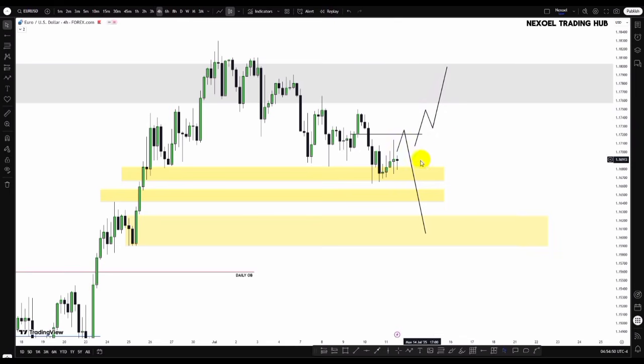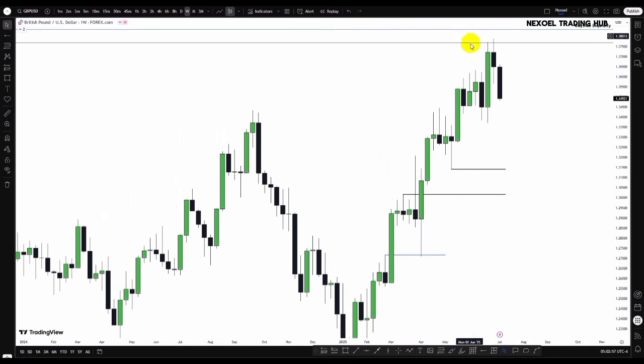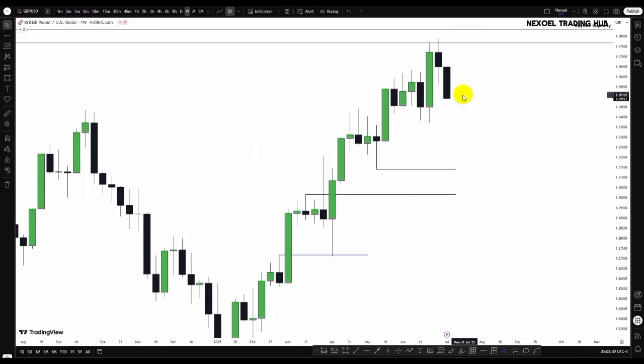Let's check out the GBPUSD pair, guys. Here in GBPUSD, what we can clearly see is we had that perspective two weeks ago to see price first seek this buy side. But I pointed out to you guys from the daily that we saw price reacting at the main threshold of a supply zone. And then we anticipated that last week would give us bearish continuation to the downside. So what we can see clearly now is that price has traded to the downside, and clearly we're seeing the possibility that price is aiming for the sell side liquidity.